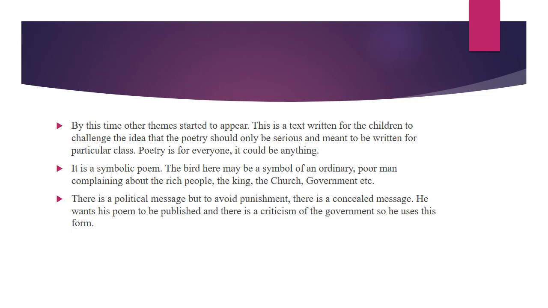This poem is a symbolic poem. The bird here may be a symbol of an ordinary person, a poor person, complaining about the rich people, the authoritative figures, the king, the church, government, etc. And because there is a political message, perhaps to avoid punishment, we notice a concealed message over here, and the poet wants this poem to be published, and because there is criticism of the government, so he uses this form.